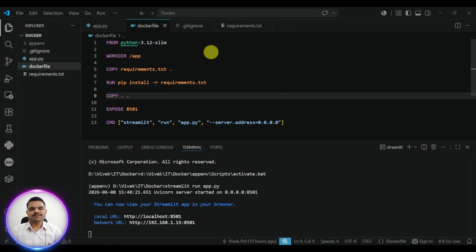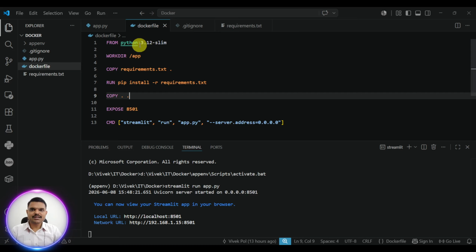Only 1 GB RAM is required, or even less than that. Only that Linux machine with Python installed in it, and my application will start running. So this will not consume that much RAM and resources. This is another approach. That's why Docker came into the picture, to save resources, cost, and time.